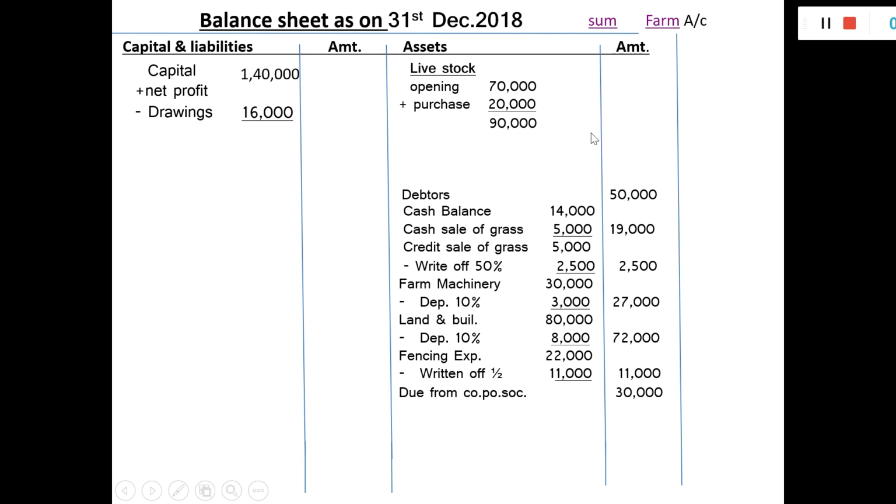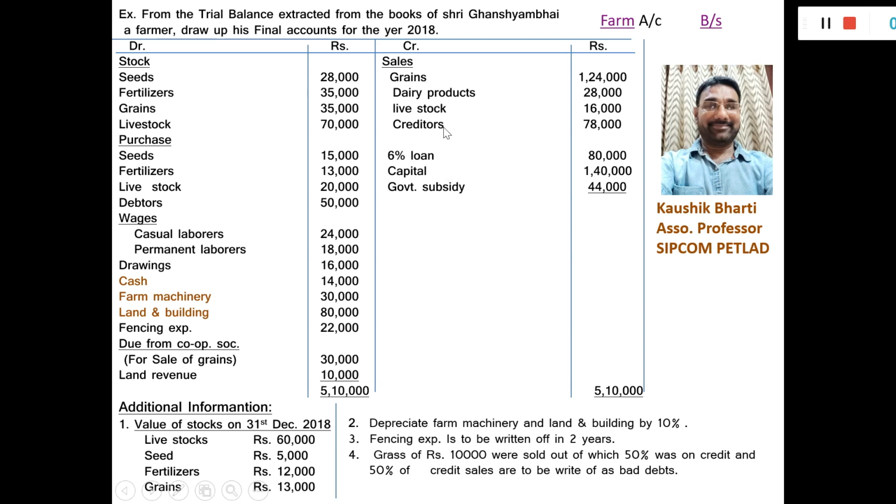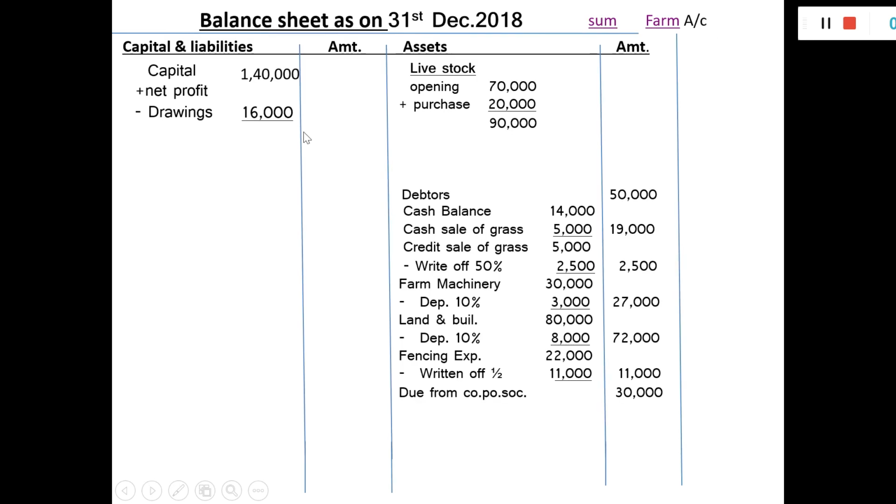So capital 1,40,000. Go to the sum. Here is the capital 1,40,000. We will write it on the liability side. Sales of livestock 16,000. Closing balance of livestock is 60,000. Go to the sum.